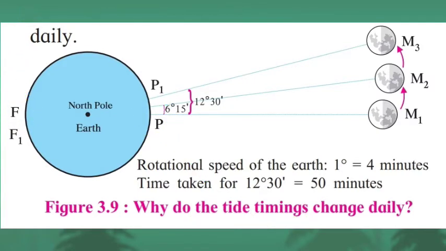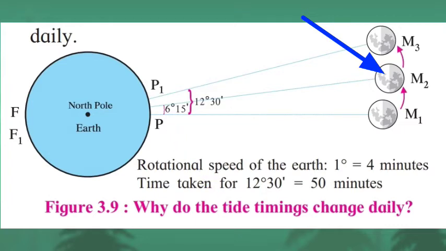Children, even if point F reaches the position of point P, point F will not experience the same high tide, because in the meanwhile the moon would also have moved a little ahead. Approximately this distance is 6 degrees and 15 minutes.